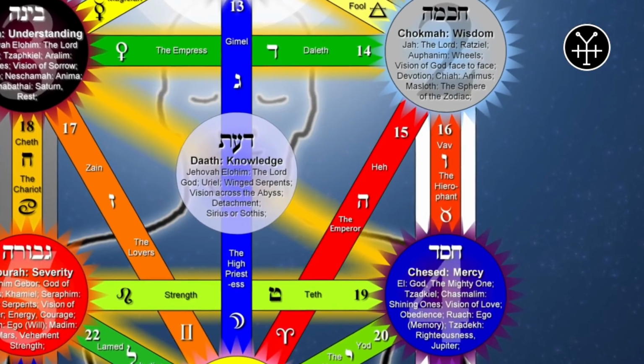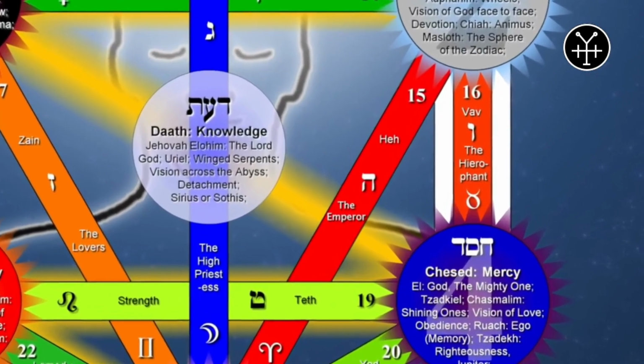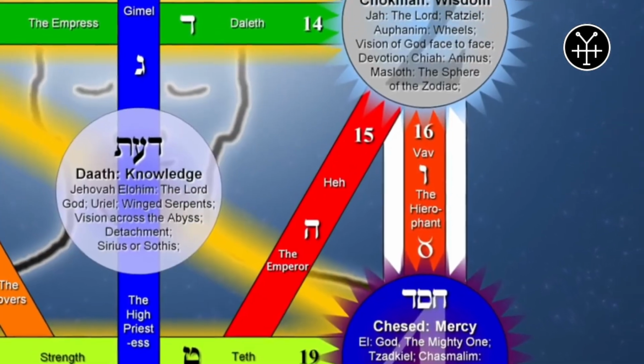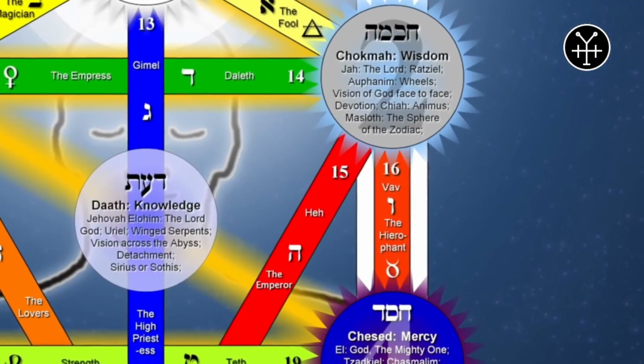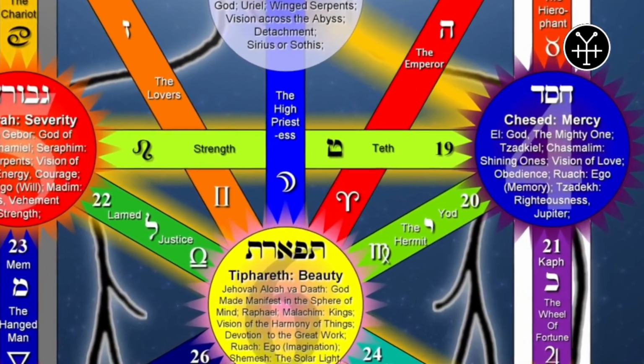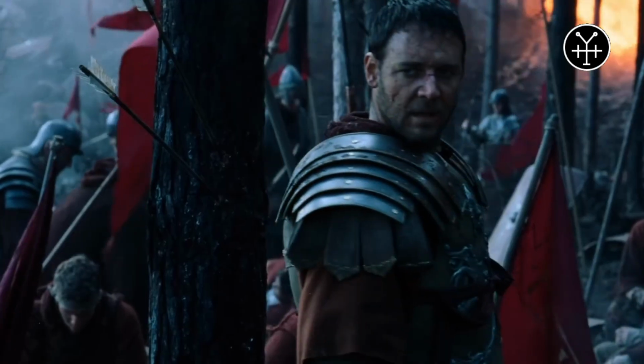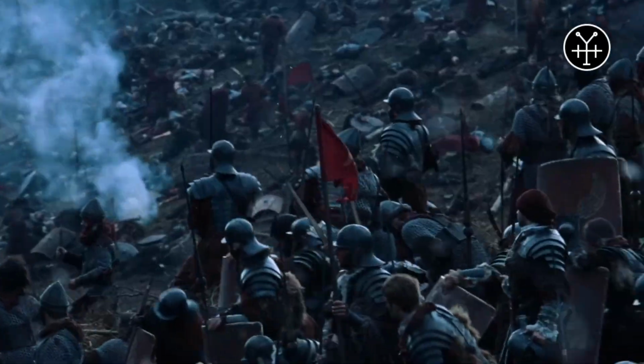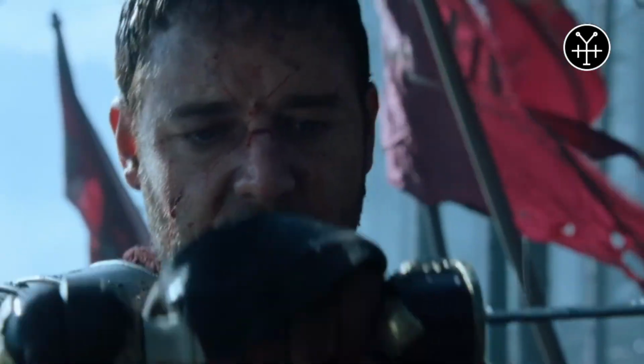In Kabbalistic tradition, the Emperor represents Path 15 on the Tree of Life, connecting Chokmah, wisdom, the masculine creative force, to Tifereth, beauty, the balanced heart center. This is the path where raw power becomes disciplined leadership, where force becomes structure, where the warrior becomes the king.